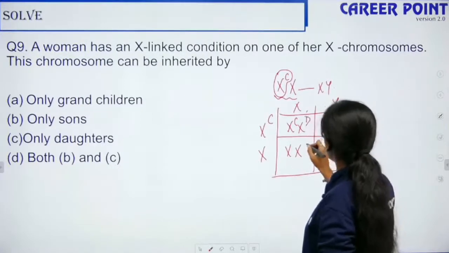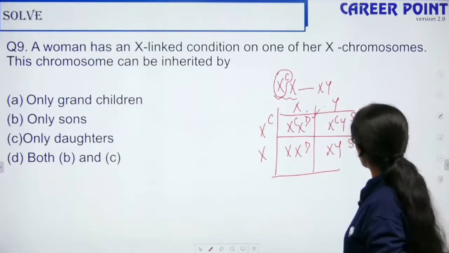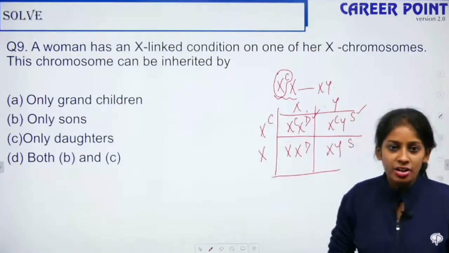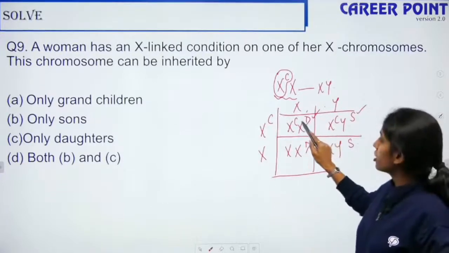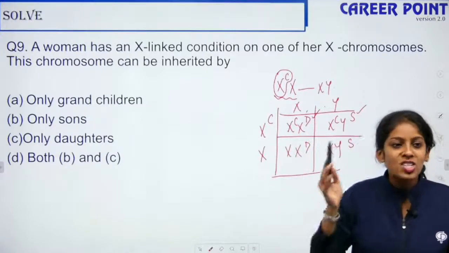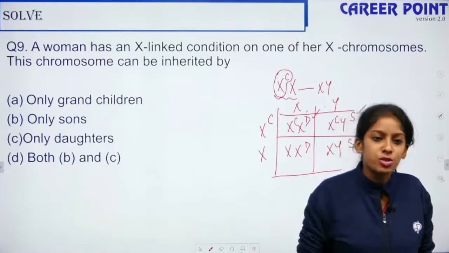So this is daughter, this is daughter, this is son, this is son. So only son, only daughter? Both son and daughter are inheriting, right? The daughter is also getting this chromosome, the son is also getting it. They didn't ask who will suffer from this disease. They just asked who will inherit this chromosome.